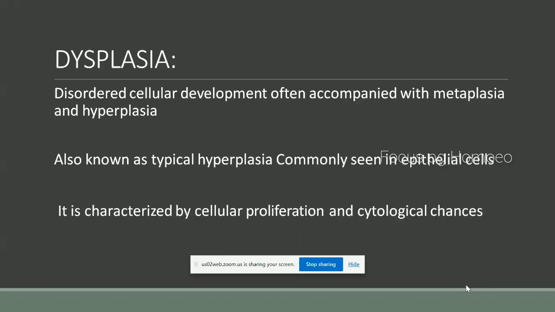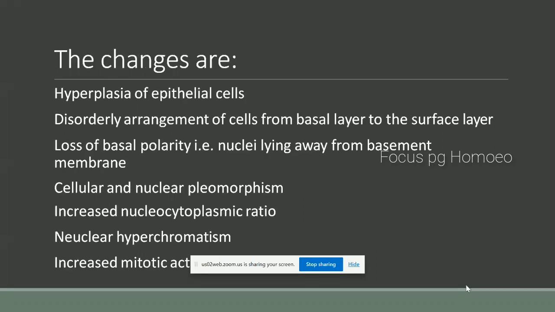What are the changes that will happen in dysplasia? Hyperplasia of epithelial cells will occur. Also, disordered arrangement of cells from basal cells to the surface layer. Also, loss of basal polarity, that means nuclei lying away from the basement membrane.